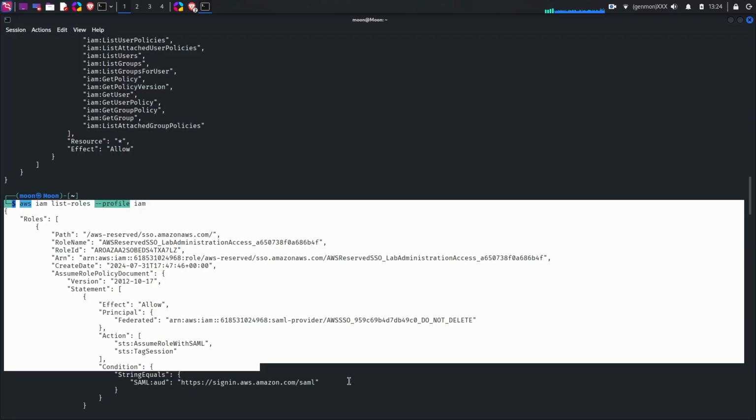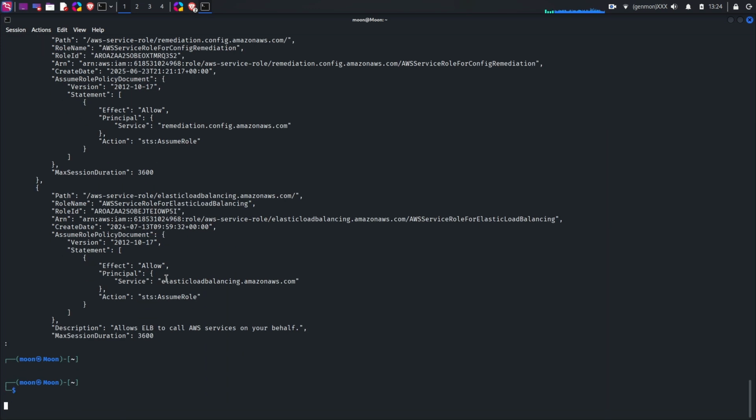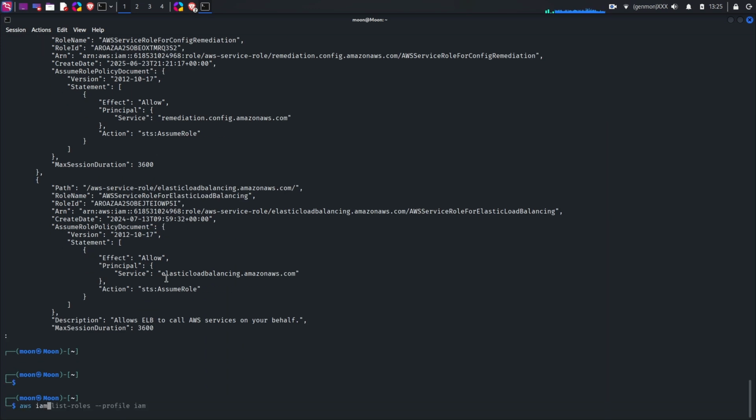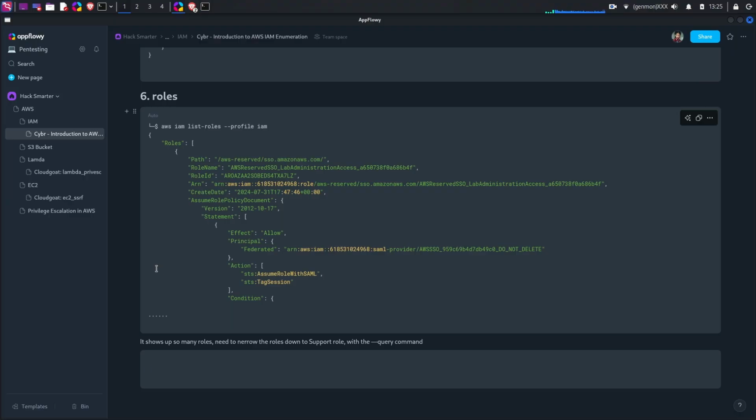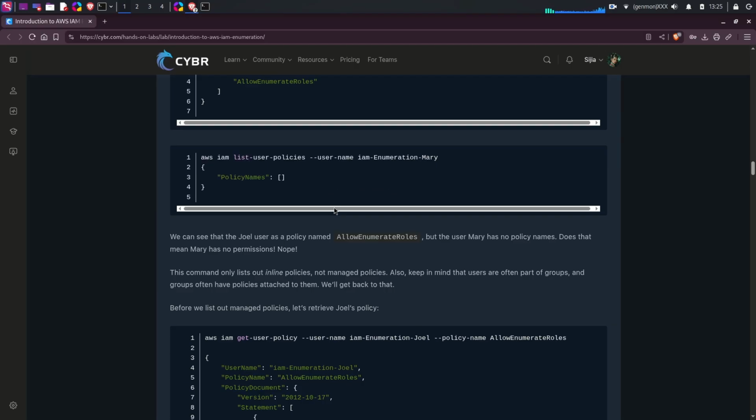And we could use the query command to ask the AWS CLI to filter the support roles for us. If we could run list roles and query, but this is a really difficult command. I have to go back to the lab to have a look at how it formatted the query command, which is all the way down.